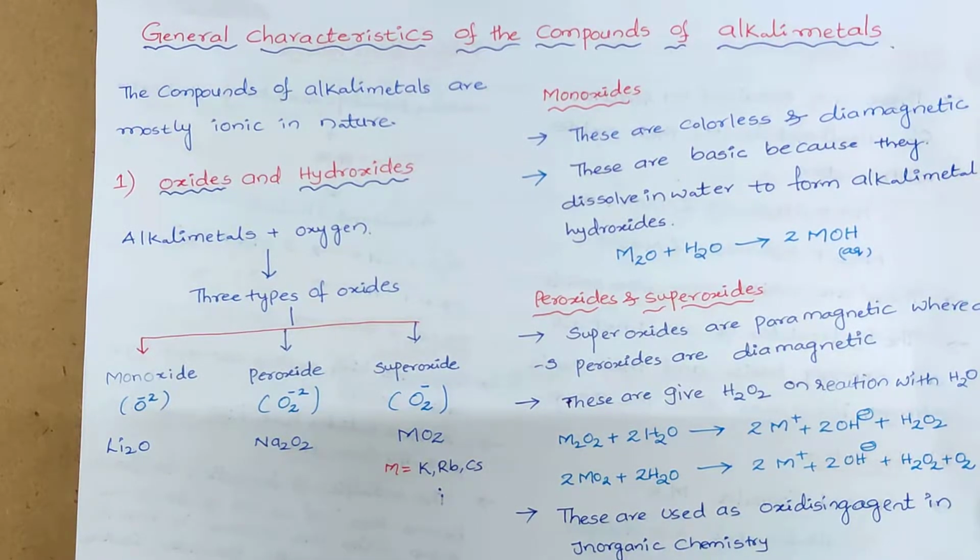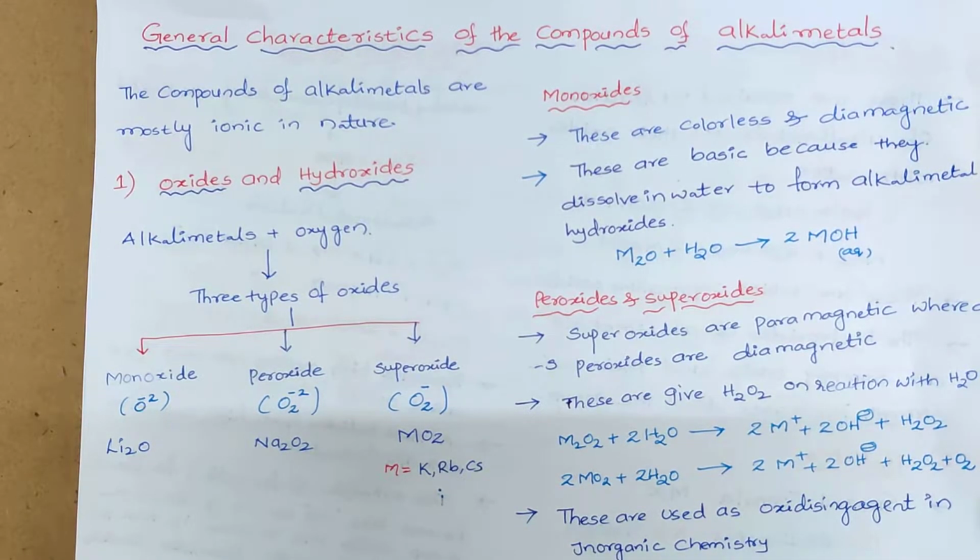Because an oxidizing agent should undergo reduction, and reduction means gaining of electrons, which further decreases the oxidation number. In peroxides or superoxides, the oxidation number is -1 and -1/2 respectively.